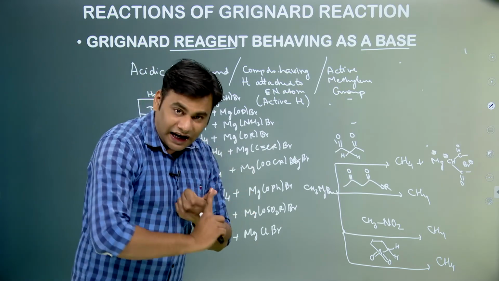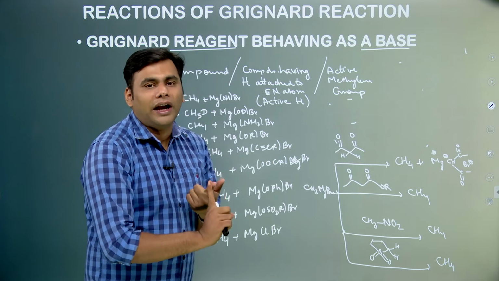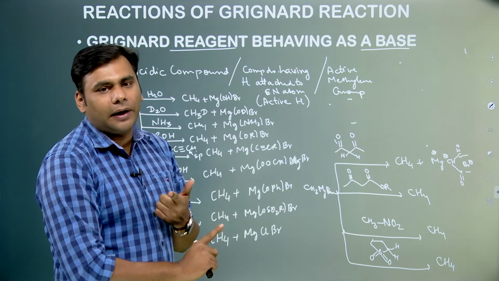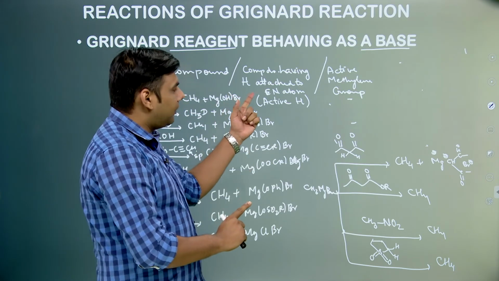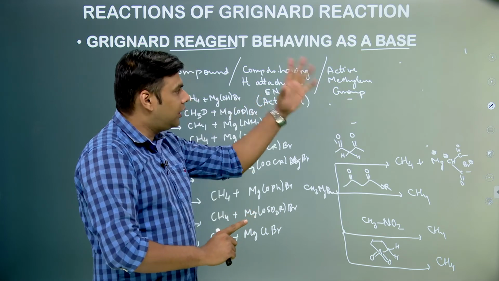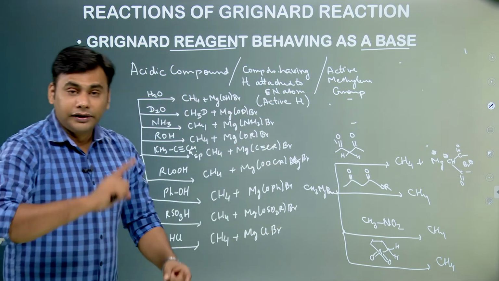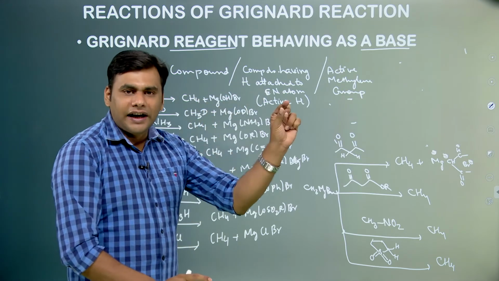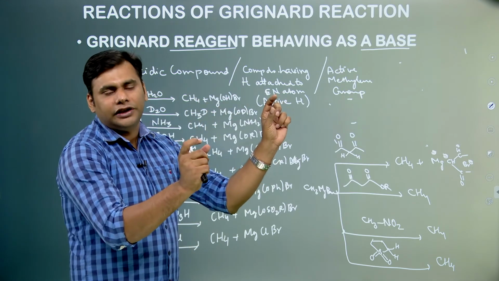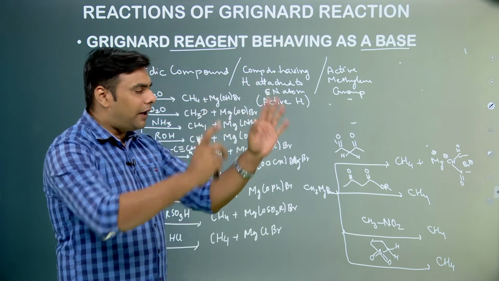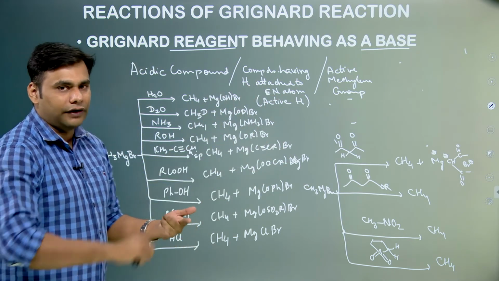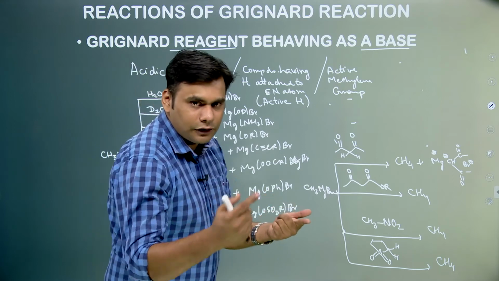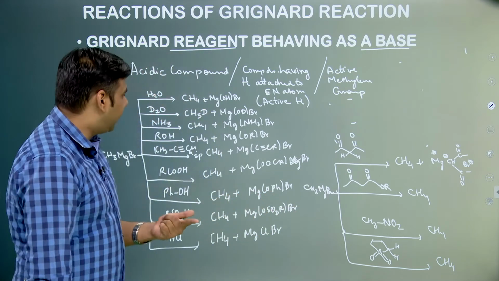Whenever you see a Grignard reagent and to it you are adding any acidic compound or a compound containing an active hydrogen or an active methylene group, there is always an acid base reaction. The Grignard reagent has R negative, H plus will be released from the other substrate, and they will combine together and form RH. So, say with me also so that you get to memorize them easily.